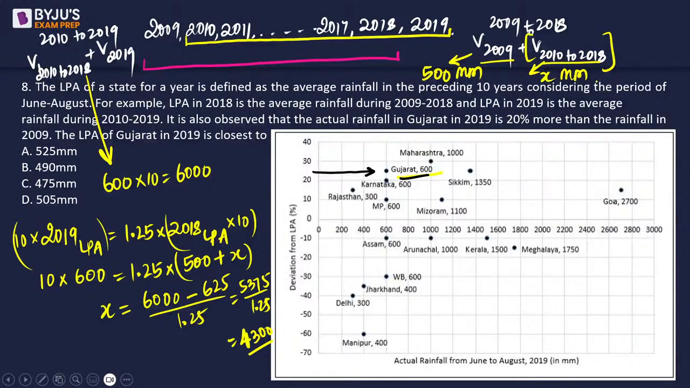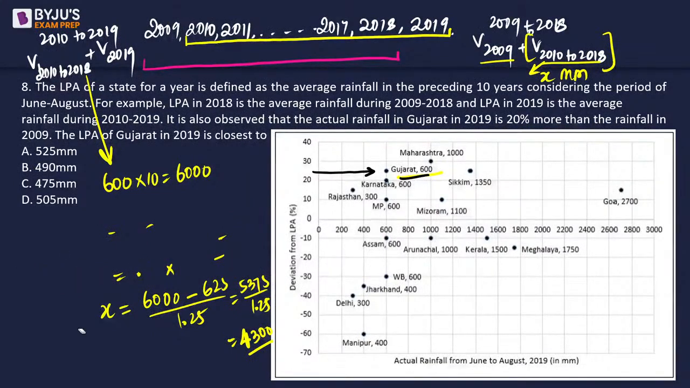2009 is 20% more than the rainfall in 2009. Acha, sorry, I should not have taken this. I should have rather taken this. Formula थोड़ी और जगह चाहिए. Sorry about this calculation part.